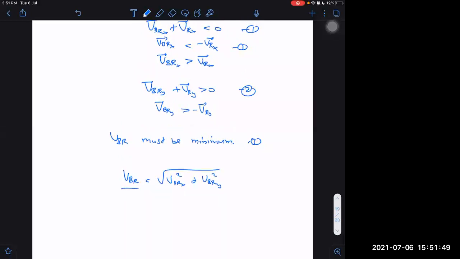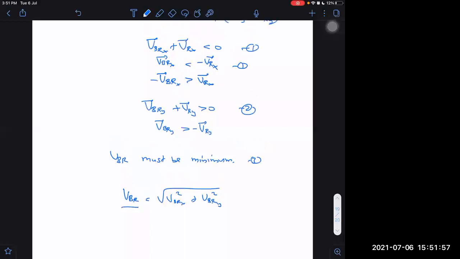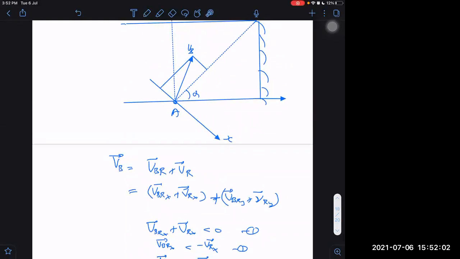Minus VBRX. Right. Now this is VBRX, this is VBRY. No, it is not VBRX, it is VBX, and it is VBY.